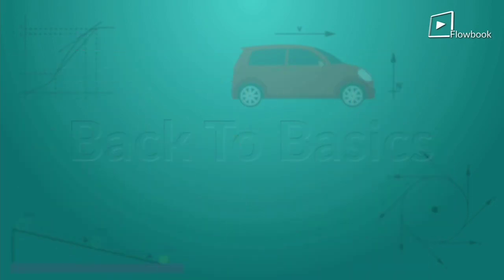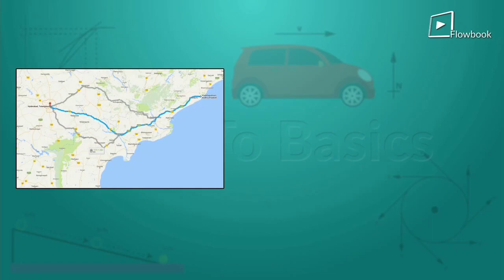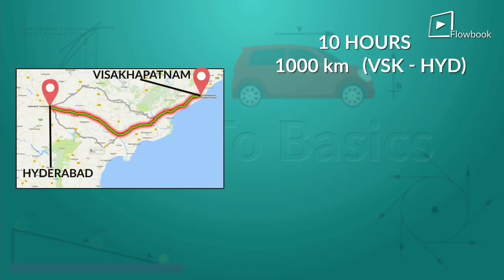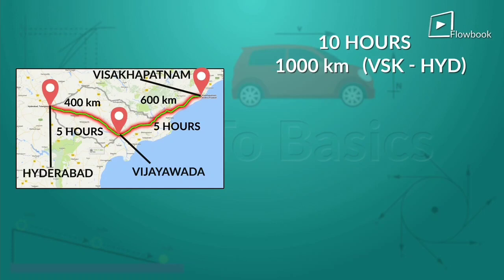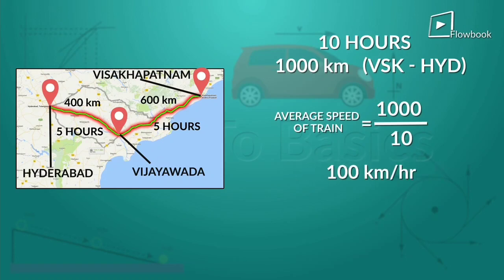Let us take the example of Godavari Express, which takes, let's say, 10 hours to cover a distance of maybe 1000 kilometers from Visakhapatnam to Hyderabad. This train also passes through Vijayawada, which let's say is 600 kilometers from Visakhapatnam, and the train takes 5 hours to cover this. Now, according to this, the average speed of the train will be 1000 by 10 or 100 kilometers per hour between Visakhapatnam and Hyderabad. So, if the train runs at this speed, it will cover the entire distance in 10 hours.